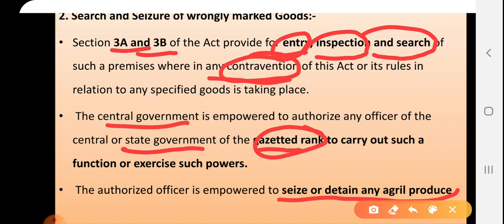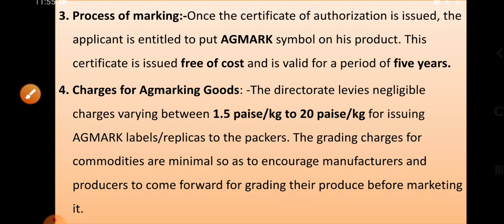But if you have taken it and you are doing any contravention or misleading things, then they will seize your total agri produce, or your articles.